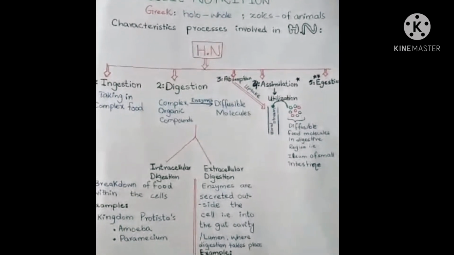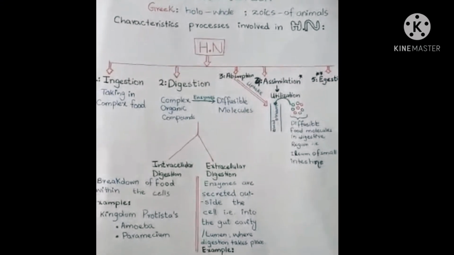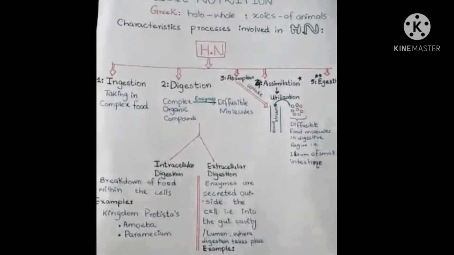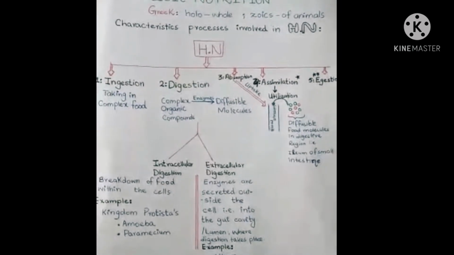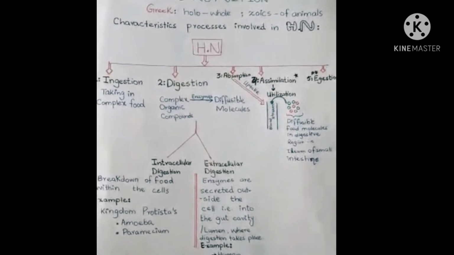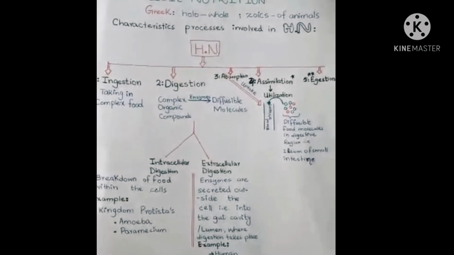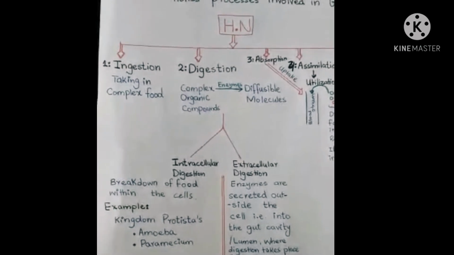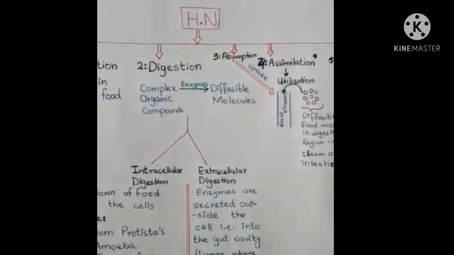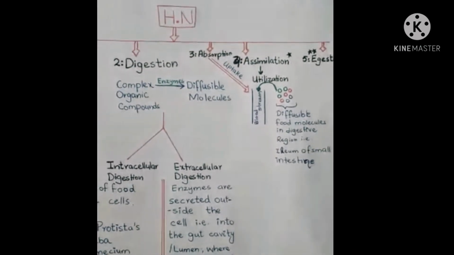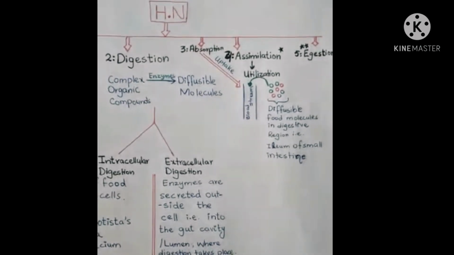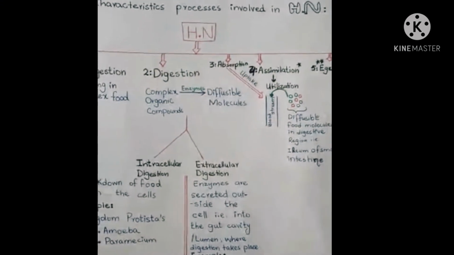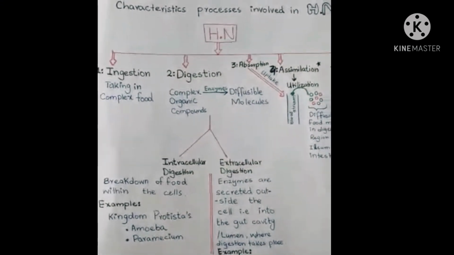So what happens in holozoic nutrition? Holozoic nutrition is characterized by 5 processes. So what are these 5 processes which are part of holozoic nutrition? These are ingestion, digestion, absorption, assimilation and egestion. Now we will see what happens in each of these processes.